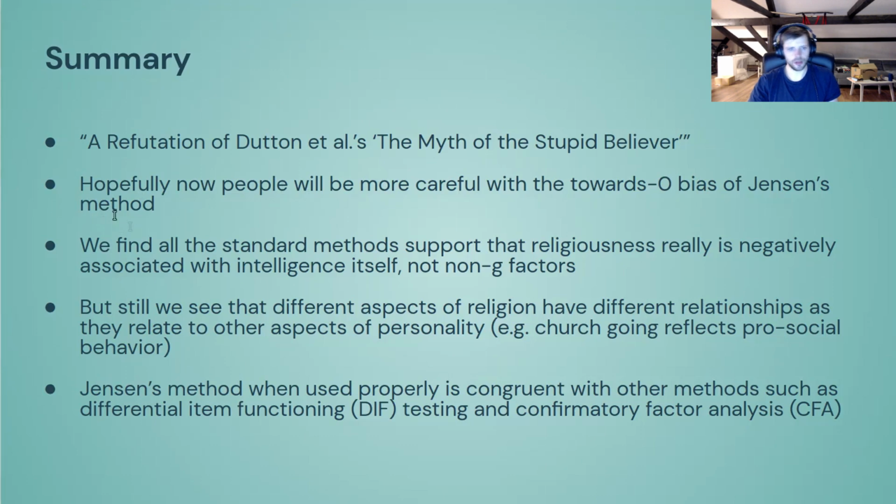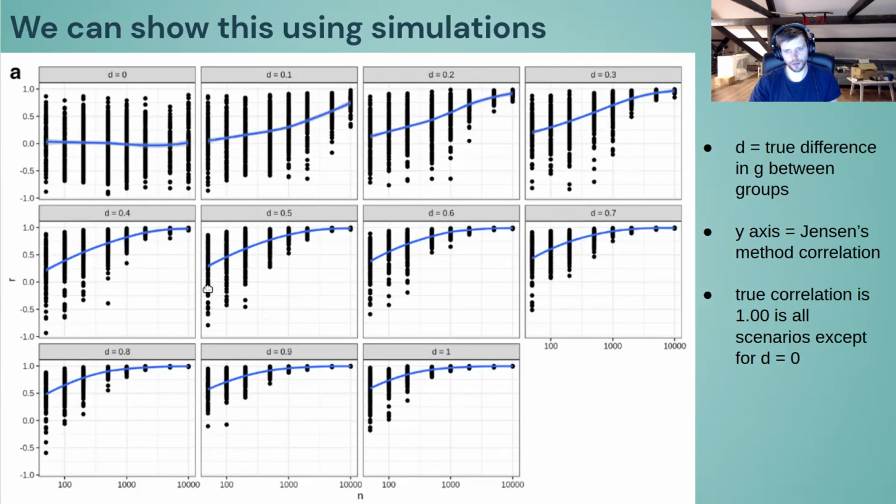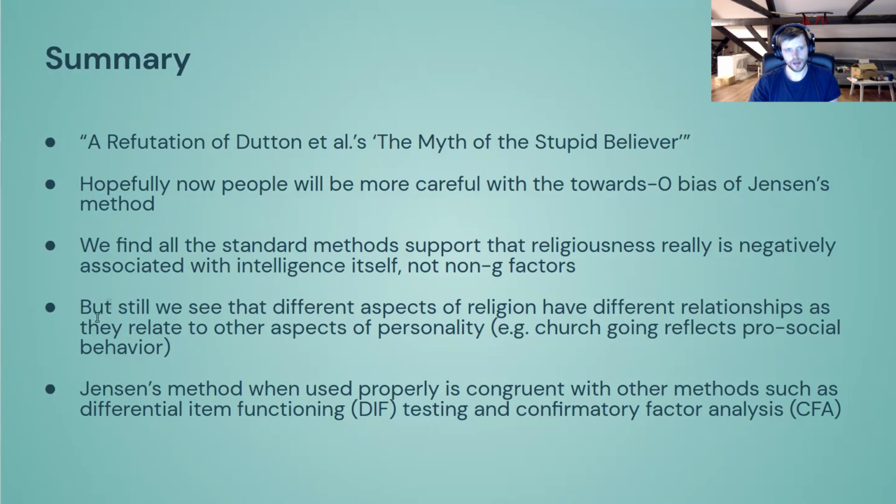Here, one thing we hope of this study is that people will be more careful when using Jensen's method with these low-powered analyses, and meta-analysis will definitely not save you there. That's the methods takeaway, with these nice simulations to show this problem. And as we went over, we found all the standard methods support that religiousness is associated with intelligence. And we see that the different aspects of religion have different relationships with intelligence. So going to church was actually slightly positive, probably because it relates to pro-social behavior, which also tends to have a slightly positive relationship with intelligence, probably related to general factor of personality stuff, or even the psychiatric p-factor.